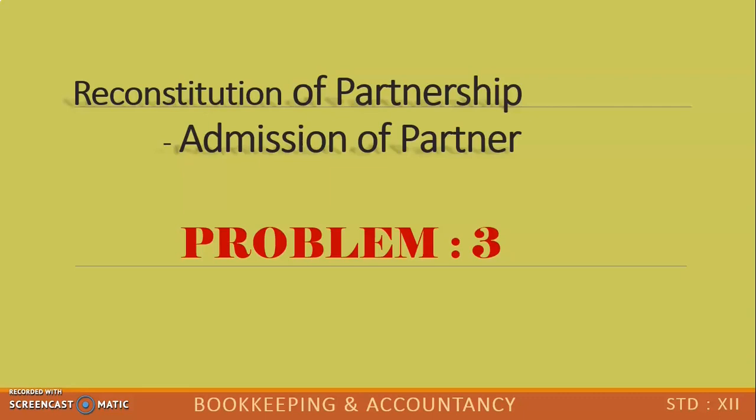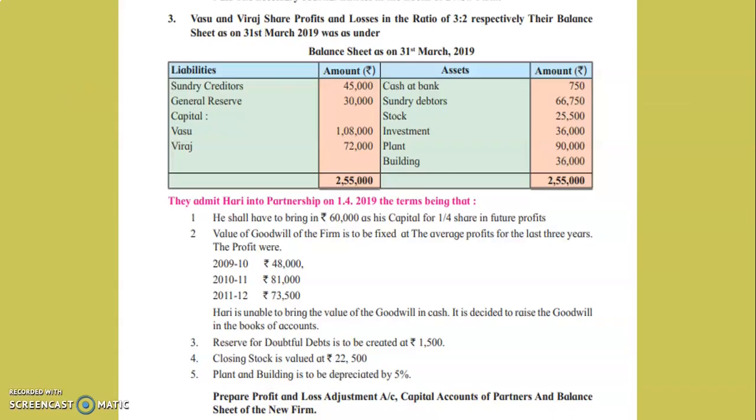Hello students, today we'll solve the third problem in our admission chapter. So open your textbooks to page 162. This is the problem. Vasu and Viraj share profits and losses in the ratio of 3:2. So 3:2 is their old profit sharing ratio. Their balance sheet as on 31st March 2019 is given as under.